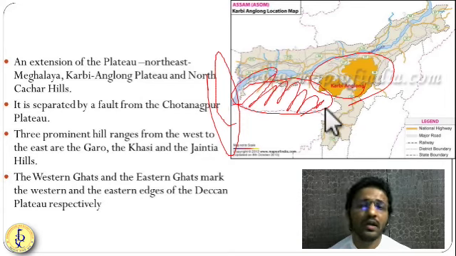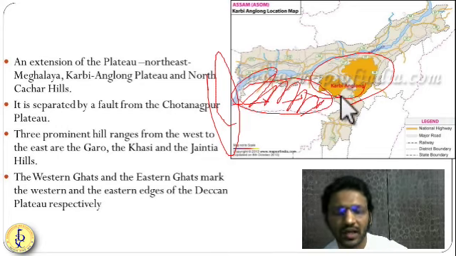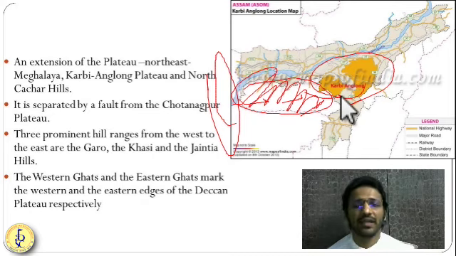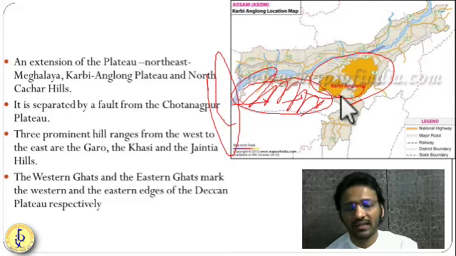So now it has three important hills: Garo, Khasi, and Jaintia. They are also part of the Deccan Plateau. So Garo, Khasi, and Jaintia are part of Meghalaya. Okay, they are not part of the Himalayas. Then on the western side, as I told you, you have the Western Ghat, and on the eastern side you have the Eastern Ghat.